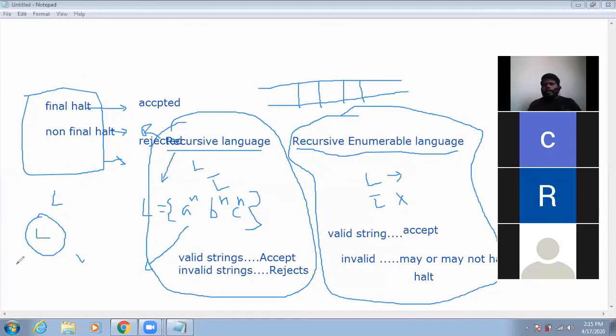And one more thing: every recursive language is a recursive enumerable language. But the converse need not be true. Every recursive enumerable language need not be a recursive language.